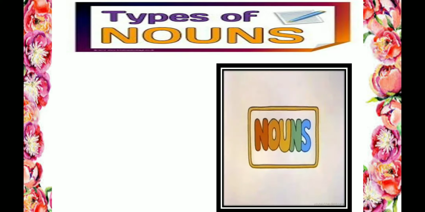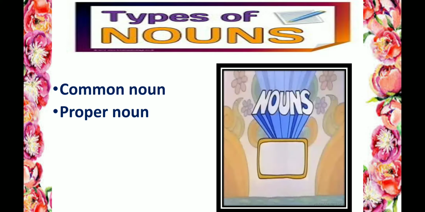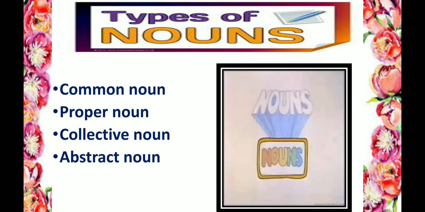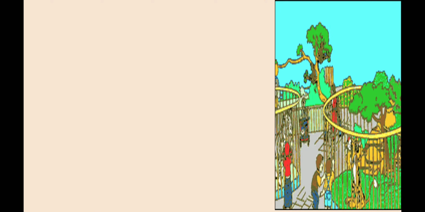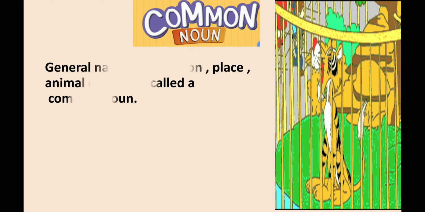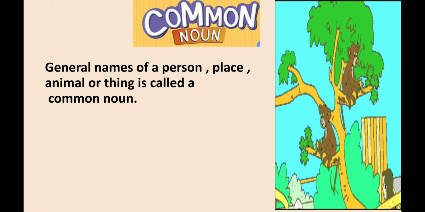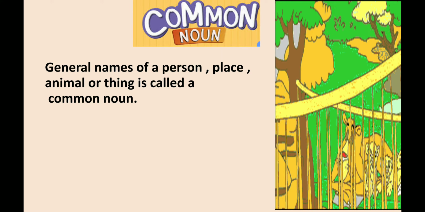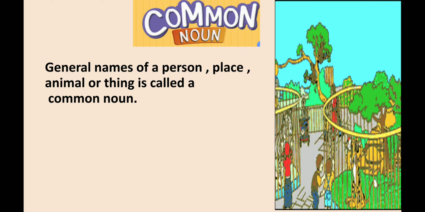Let's start with types of nouns. There are 4 types of nouns. They are common noun, proper noun, collective noun and abstract noun. First type of noun is common noun. Common nouns are also called general names, or we can say that general names of a person, place, animal or thing is called a common noun.